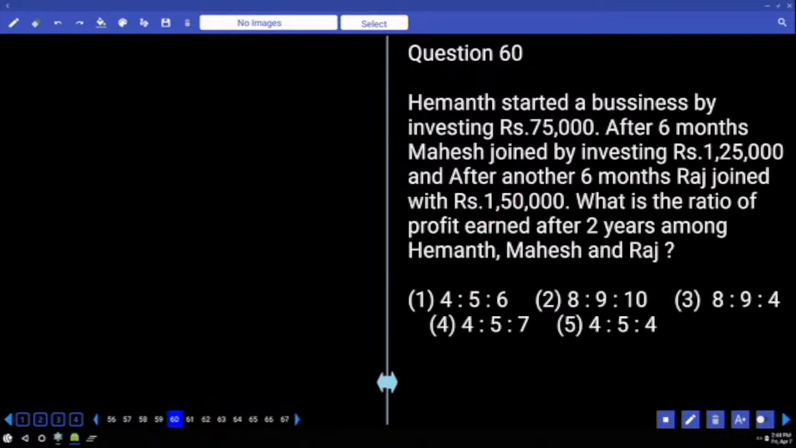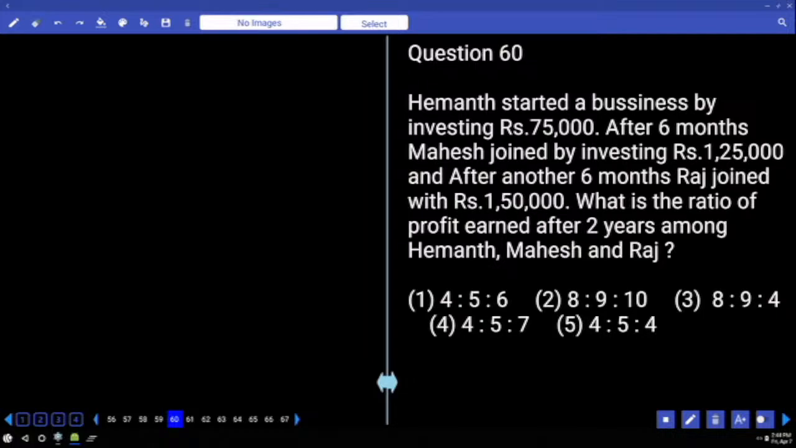Hemant started a business by investing 75,000. After 6 months, Mahesh joined by investing 1,25,000, and after another 6 months, Raj joined with 1,50,000. What is the ratio of profit earned after 2 years among Hemant, Mahesh, and then Raj? Now, after they join, are they changing their investments?